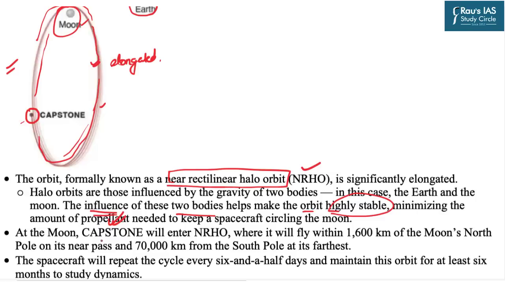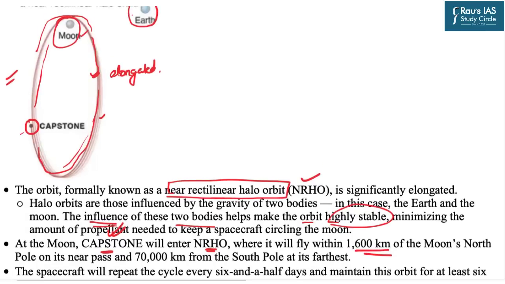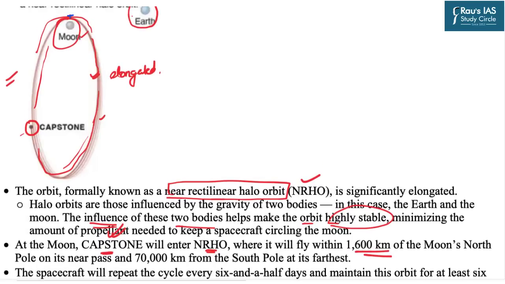Further, the capstone will enter the NRHO, where it will fly within the 1600 km of the moon's north pole. That is the nearest possible distance. This one will be 1600 km, and the farthest distance, that is this one, will be around 70,000 kilometers.